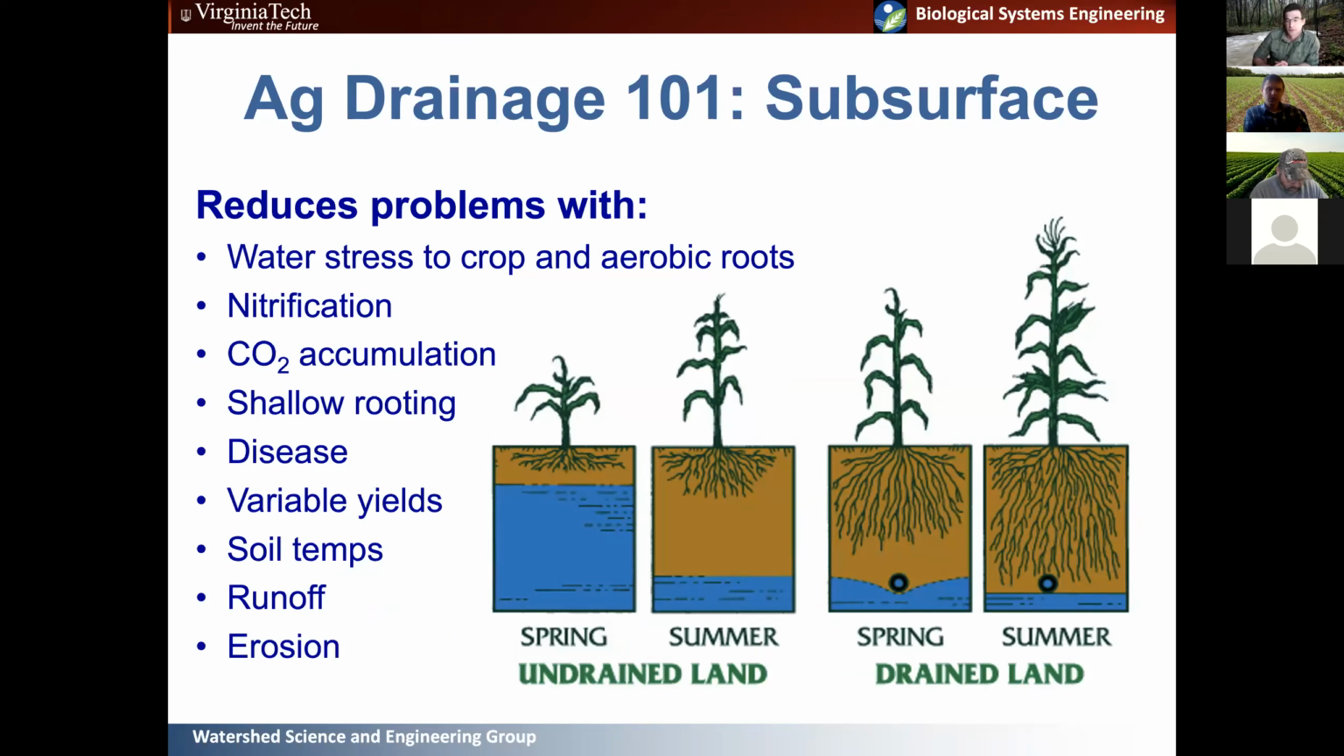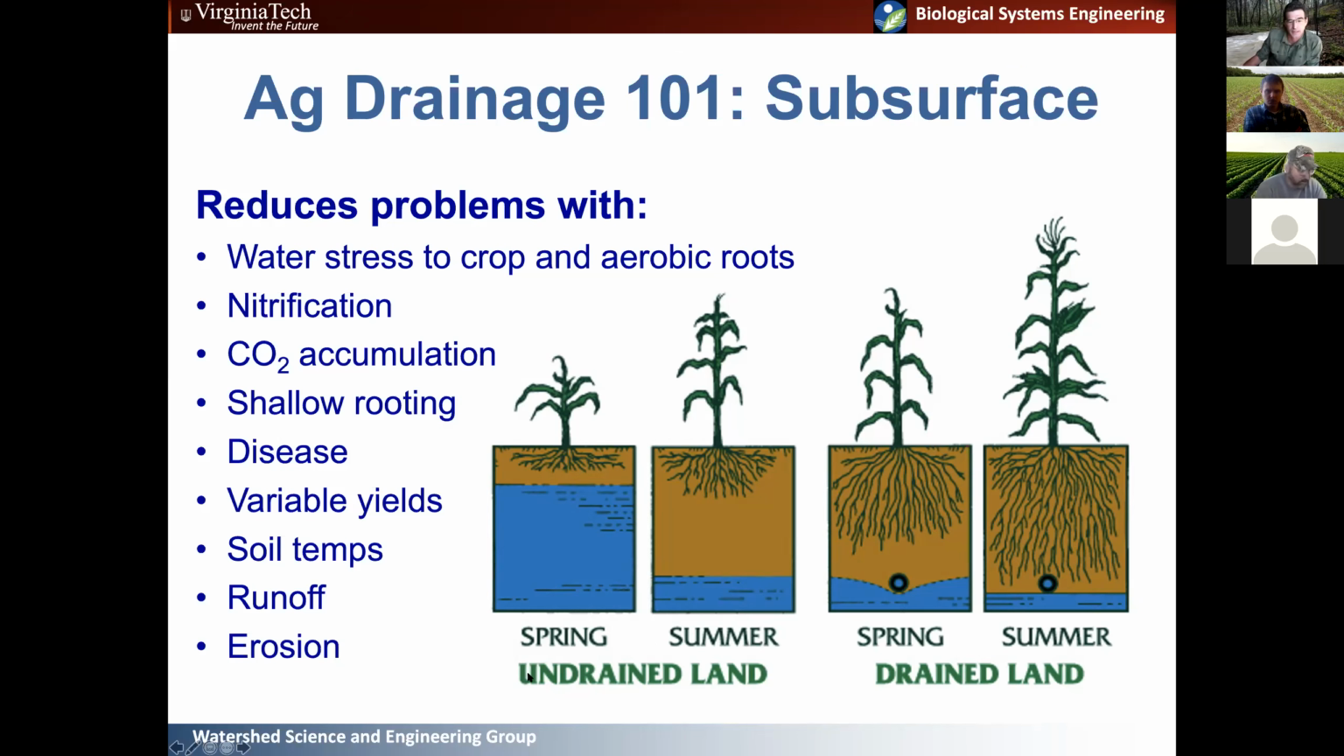So subsurface drainage reduces a lot of different problems associated with water stress, right? Waterlogged soils basically prevent roots from taking up oxygen, which can cause the buildup of toxic gases in that soil, which inhibits the root development. And we really want to prevent this, especially at germination. And so our goal is to prevent the sustained saturation, but not remove all that plant available water. And you can see that's what we're showing here.